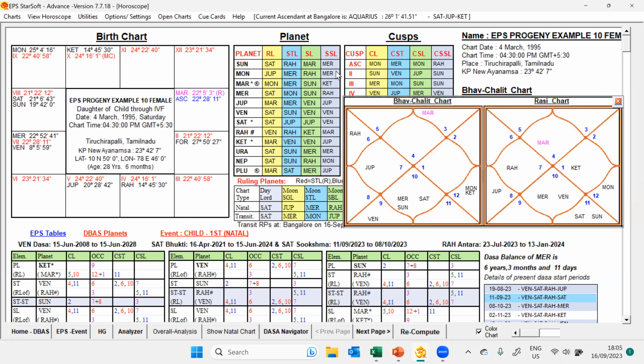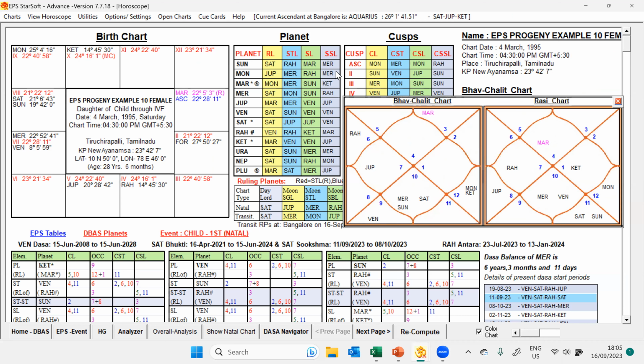Moon, that is good. So you can give light green. Then Mars, fifth lord, 10th lord occupying 12th house, close to Lagna, and 11th cuspal star lord representing 9. So 5, 1, 11 is good, but 10 and 12 is there. Because of that, Mars can be given blue.